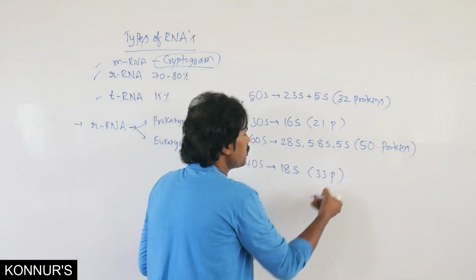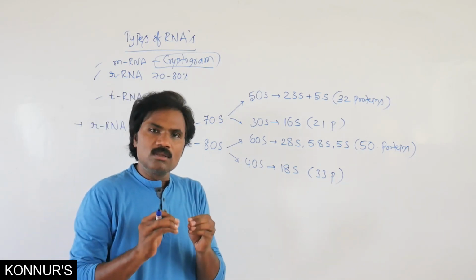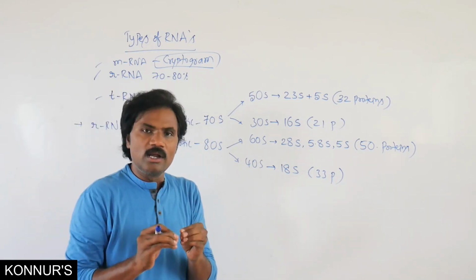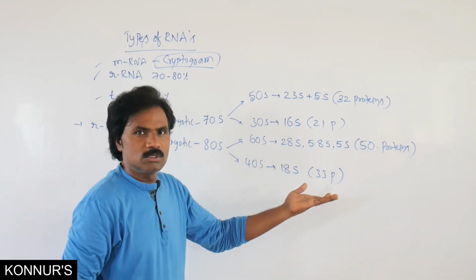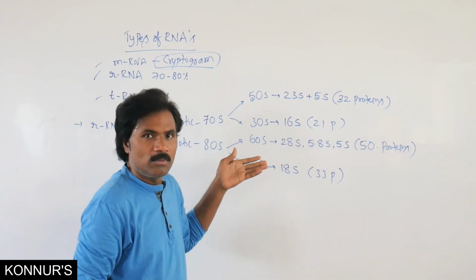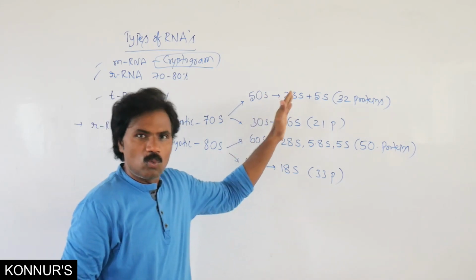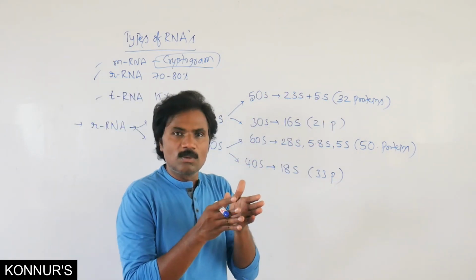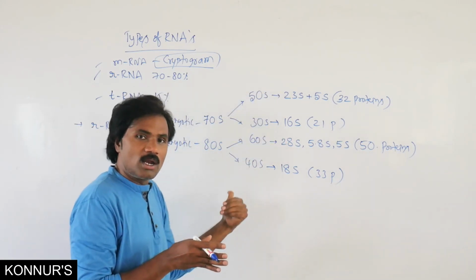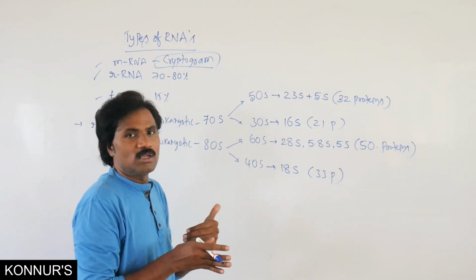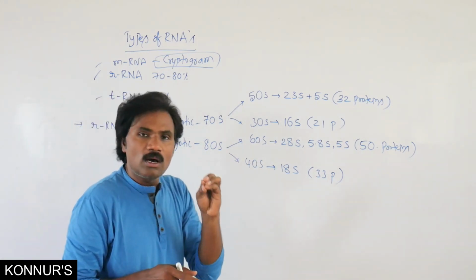And the number of proteins is 33 proteins. So remember, from the exam point of view, the subunits of prokaryotic as well as eukaryotic ribosomes, and how many proteins collectively form each ribosome. Prokaryotic 70S has the subgroups 50S and 30S, and eukaryotic 80S has 60S and 40S. This is about ribosomal RNA.